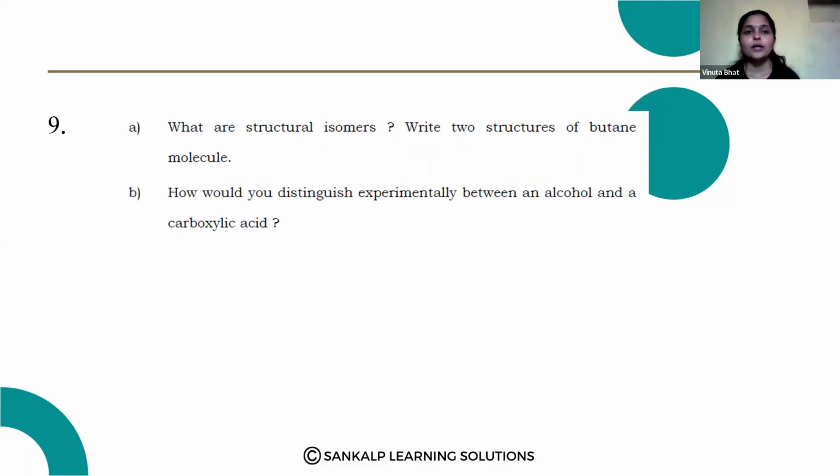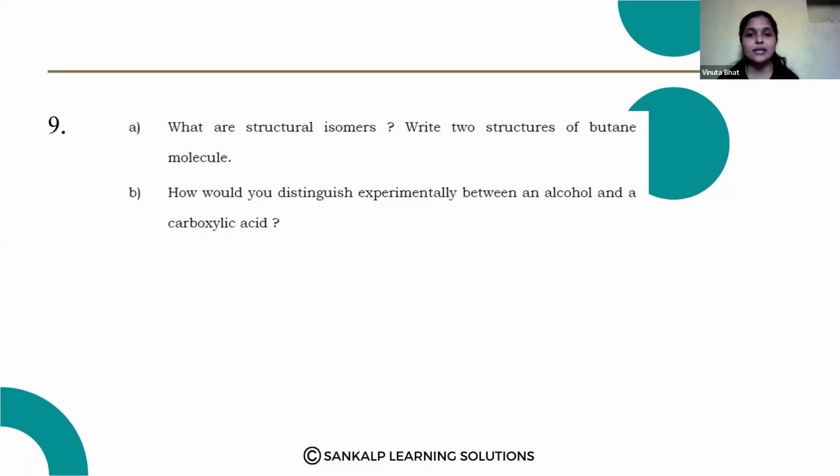Next question. What are structural isomers? Write two structures of butane molecule. How would you distinguish experimentally between an alcohol and a carboxylic acid? We know the answer for what are structural isomers, and for writing the two structures of butane molecule, we have already solved that in 2 mark and 3 mark questions also, and in this video also. So we are going to solve the next question.